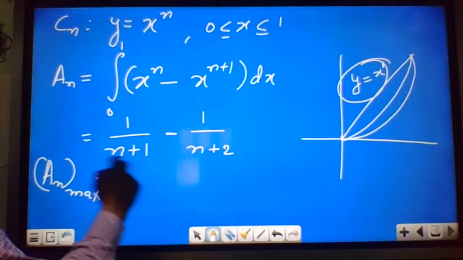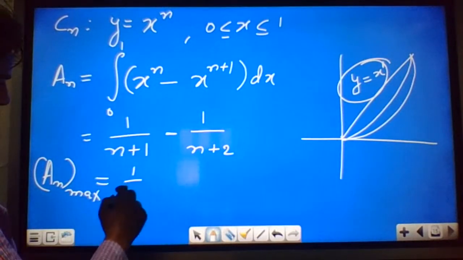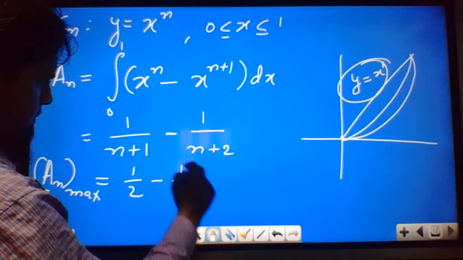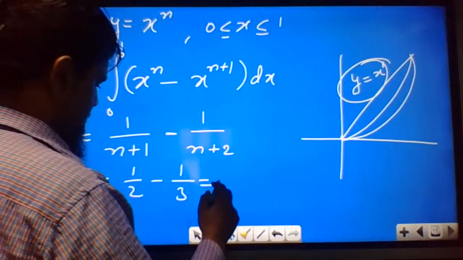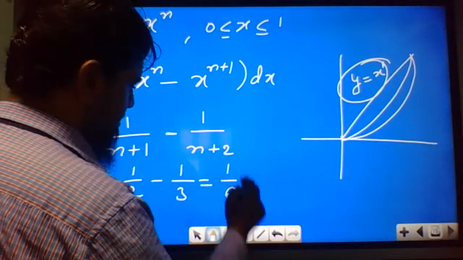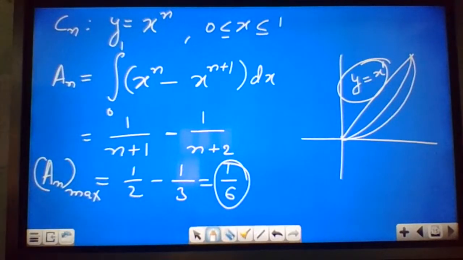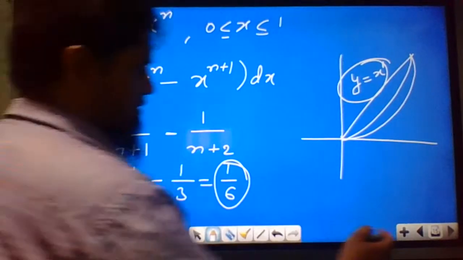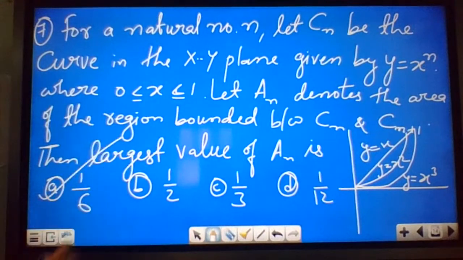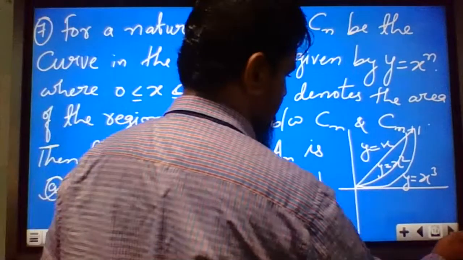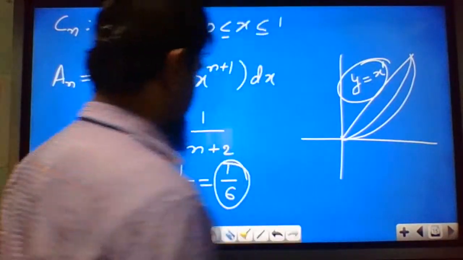So if you substitute n equal to 1 in this equation, what you will get? 1 by 2 minus 1 by 3. Solve this. 2 3s are 6, 3 minus 2, 1. So that is 1 by 6. So 1 by 6 is the correct answer. Options are given. You can check. Option A is correct. Then we can go for the next question.